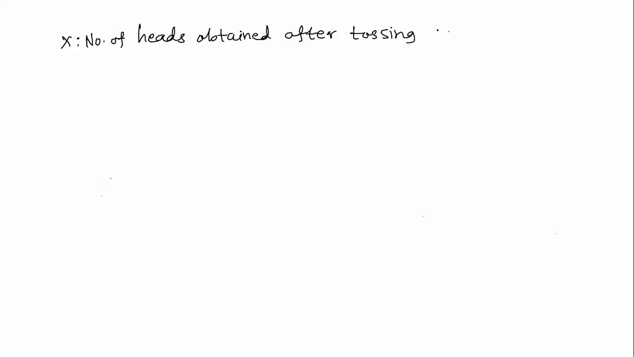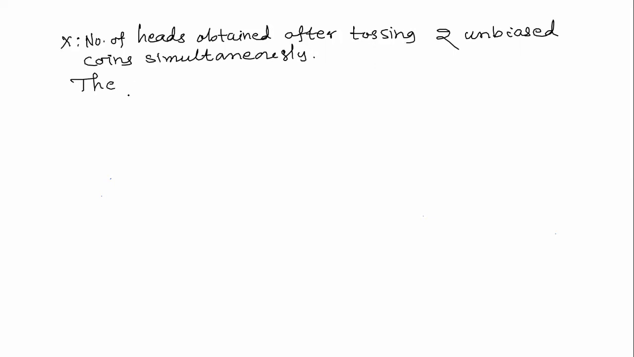Actually, I have not discussed some. Definitely, I can consider here one problem. We can construct one problem. Our x is the number of heads obtained after tossing two unbiased coins simultaneously. Actually, we have solved this, so I'm going to write directly.